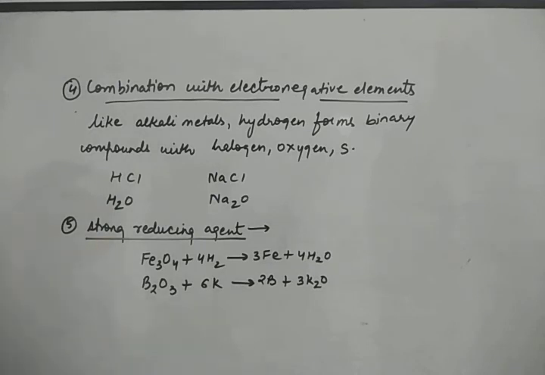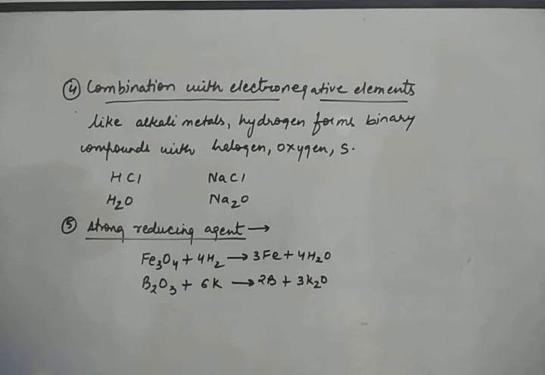The next point is that both hydrogen as well as alkali metals are strong reducing agents. You can see Fe3O4, if I add hydrogen gas, it is reduced to Fe. Likewise, alkali metals also act as strong reducing agents. They can reduce any compound, and themselves they are oxidized.